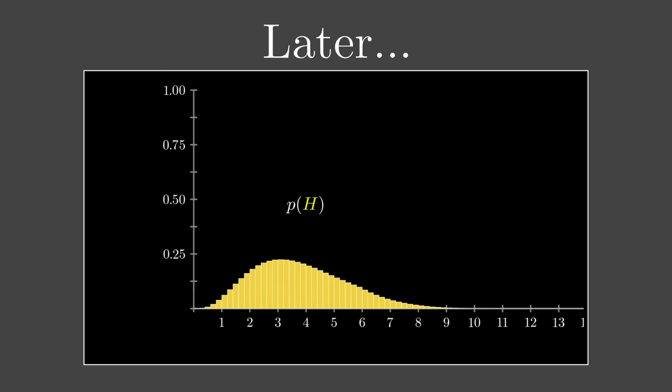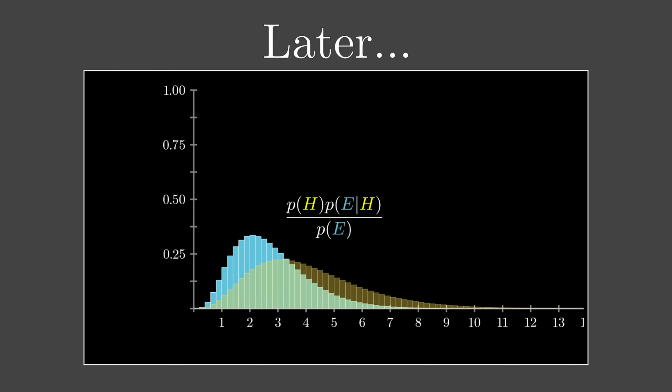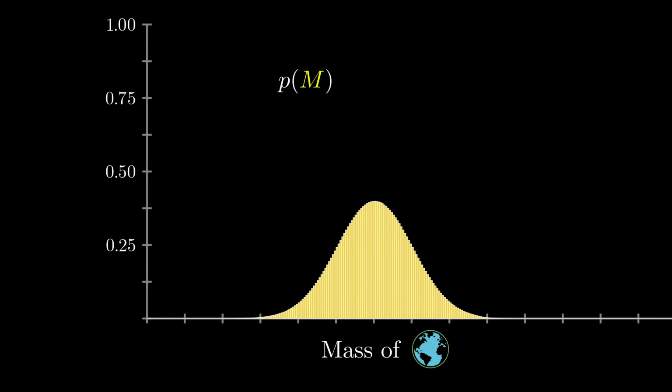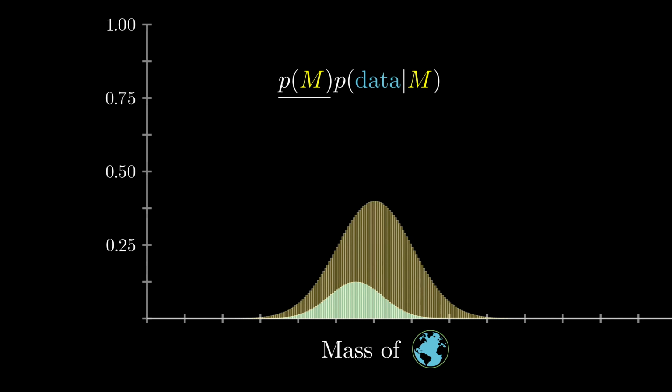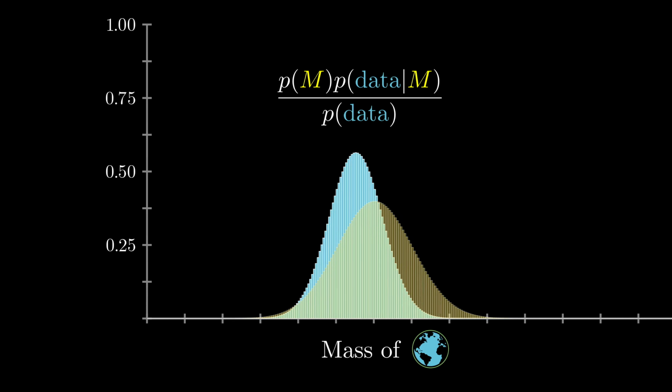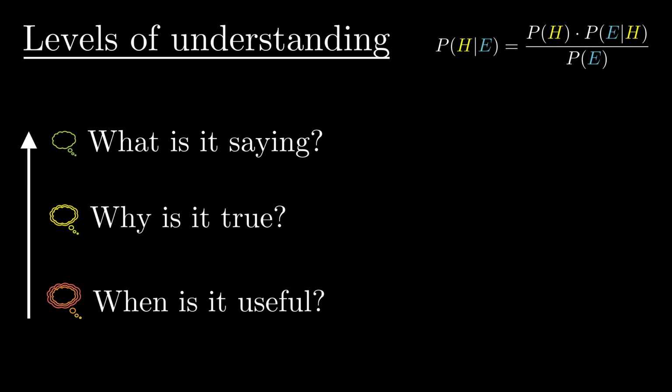Coming up, I'd like to share with you a different way to visualize Bayes' theorem that's a little bit easier to generalize to cases where instead of having a yes-no hypothesis, you have a continuous range of hypotheses. For example, let's say that you want to update your beliefs about the mass of the Earth based on new measurements that you take. That mass is not a binary yes or no. There's an infinite continuum of values to consider. We'll also take a glimpse at some of the kinds of constructs that programmers build up on top of this formula as you get more sophisticated. All of this is with the goal of finding that deeper understanding, and all of this will be in the next video.